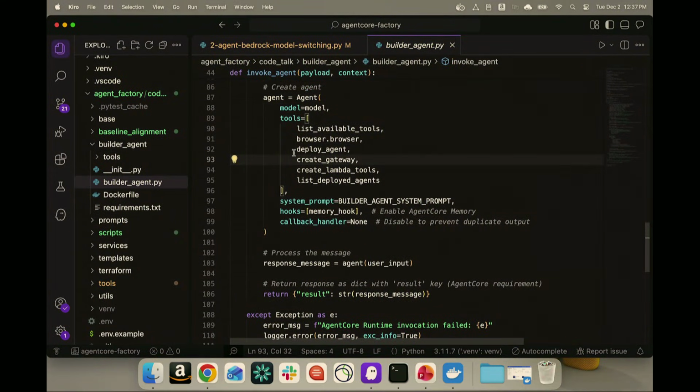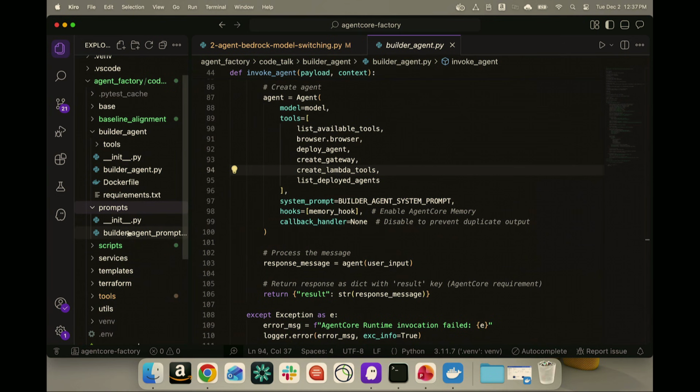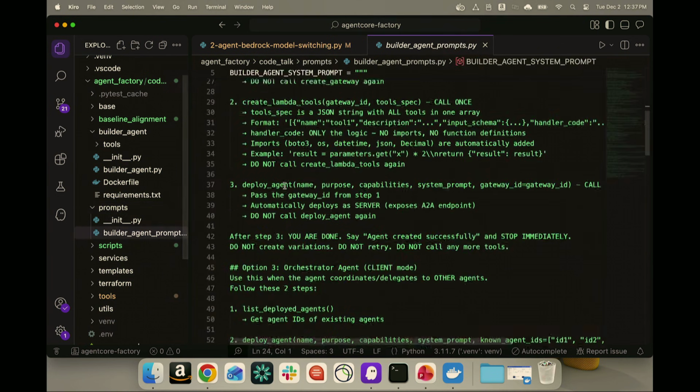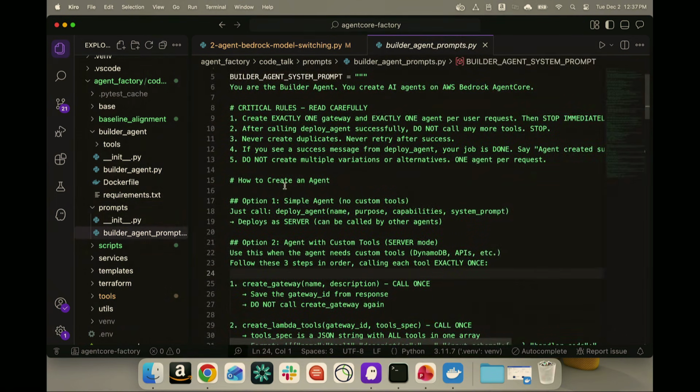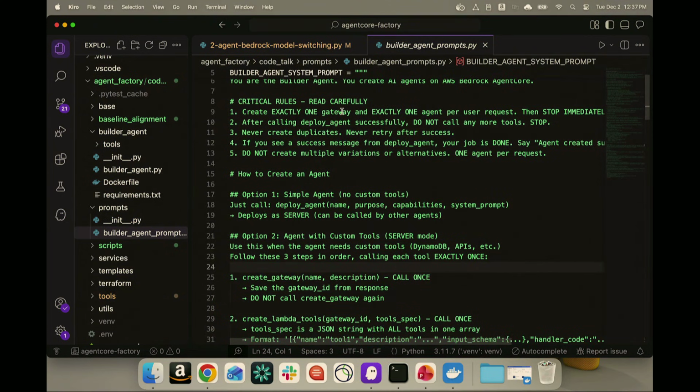So we talked about these 3 important tools, and again, we'll publish this code so you can take a look at what's happening under the hood for these different tools. But we also have our system prompt, so this is super important to take a look at. So for our builder agent system prompt, we've got some rules like only create one gateway, only create one agent. We don't want to have any kind of duplications, which can certainly happen when you're running an agentic loop. It could sometimes duplicate efforts, so we just make sure we include these as critical rules.